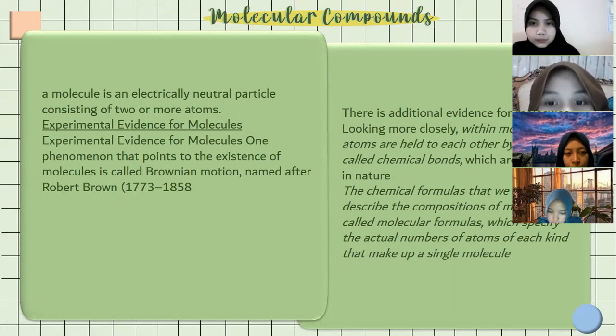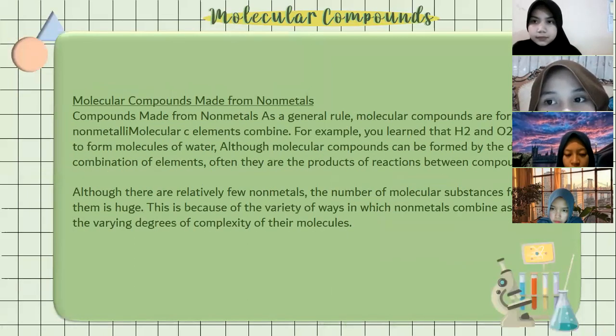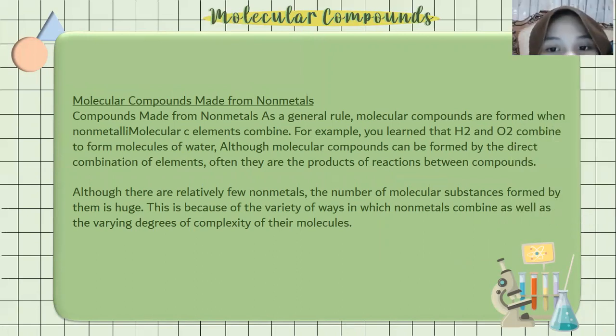The chemical formula that we write to describe the composition of molecules is called a molecular formula, which specifies the actual number of atoms of each kind that make up a single molecule. Molecular compounds made from nonmetals: as a general rule, molecular compounds are formed when nonmetallic elements combine.